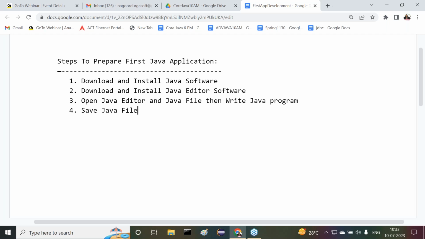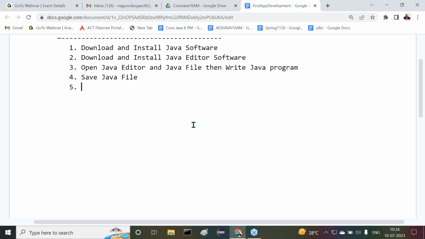Leave this one. After completion of this point, another thing, fifth one, is like what there. After saving the Java file, compile the Java file. Before going to execute our program, first we have to check whether our program has any error or not. Any errors are available or not, that we have to check first. For checking purpose, we need to use compilation. The compilation we are able to do with the compiler. So compile the Java file. After compilation of our Java file, after getting confirmation that no errors are available in my system, no error exists in my system.